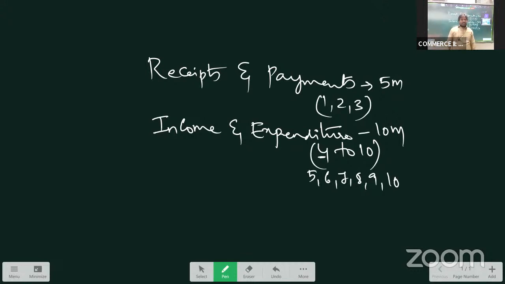One problem will be asked for 5 marks. Another problem will be asked for 10 marks. And a 2 marks short question may come. So the total weightage can be worked out to be 17 marks. Otherwise, 15 marks are for sure: one problem for 5 marks from the topic receipts and payments, and another problem for 10 marks from the topic income and expenditure. Let's continue with the topic.